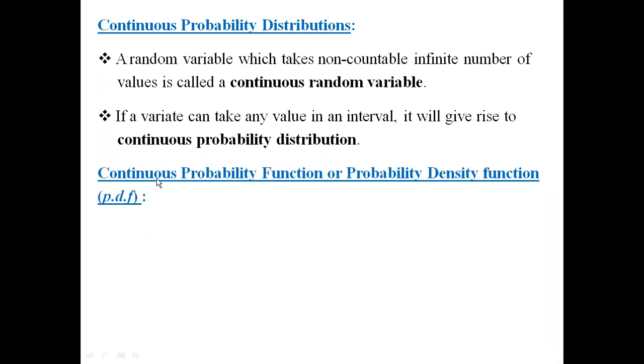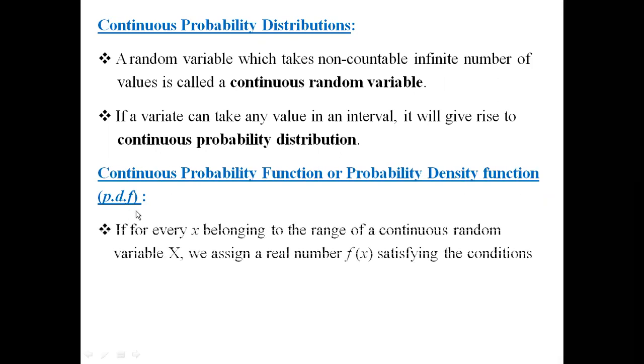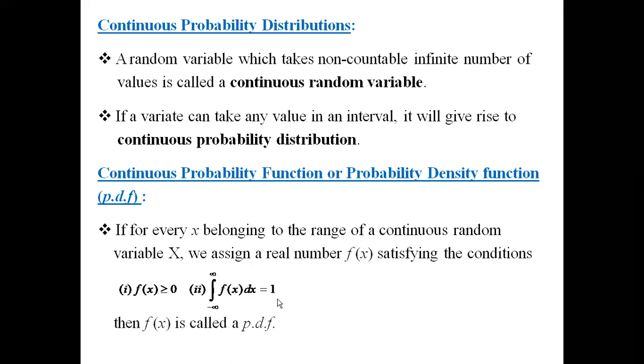Now we will know about continuous probability function or probability density function, PDF. If for every x belonging to the range of a continuous random variable capital X, we assign a real number f of x satisfying the two conditions, f of x is greater than or equal to 0, and integral minus infinity to infinity f of x dx is equal to 1, then such function f of x is said to be probability density function.